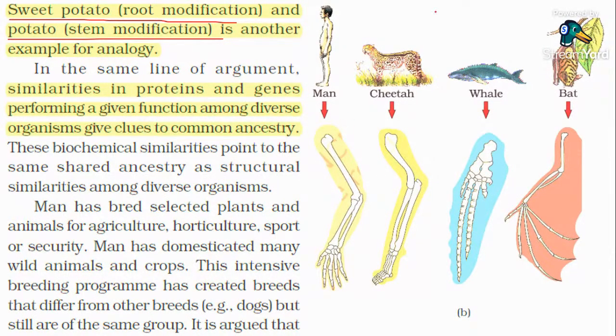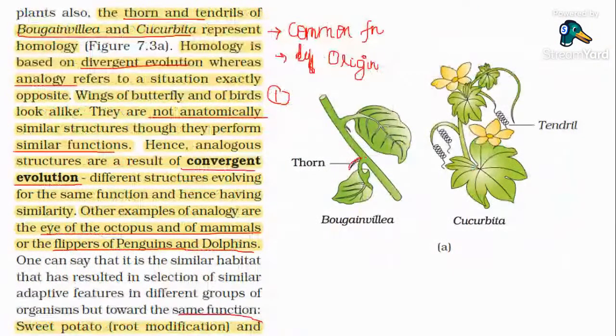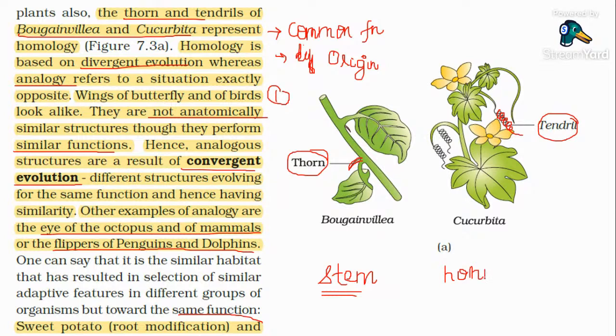Guys, all the bones are similar, so this is also an example for what? Homology. What is homology? Divergent evolution. Don't get confused about which is divergent and which is convergent. Homology is divergent. Look, thorns of bougainvillea and tendrils of cucurbita. In the chapter on morphology, we studied these. They are both stem modifications, so they are anatomically the same. But one performs a tendril function for climbing, the other a thorn function for defense. So different functions, similar origin: homology, divergent evolution.